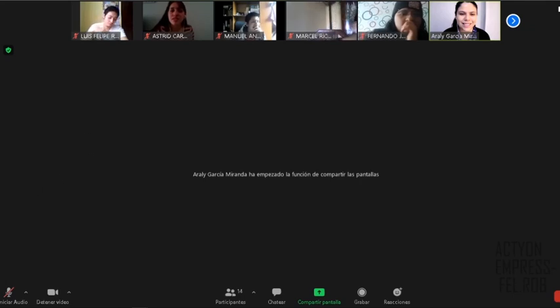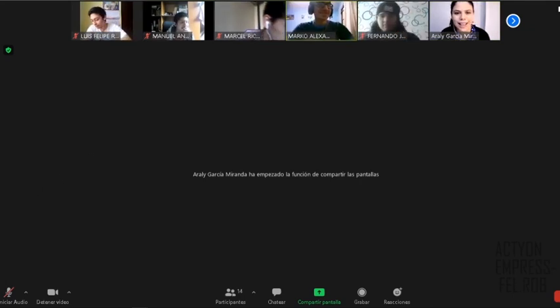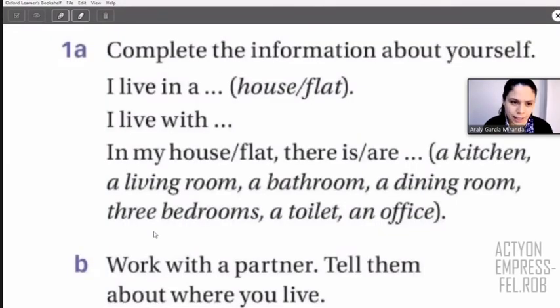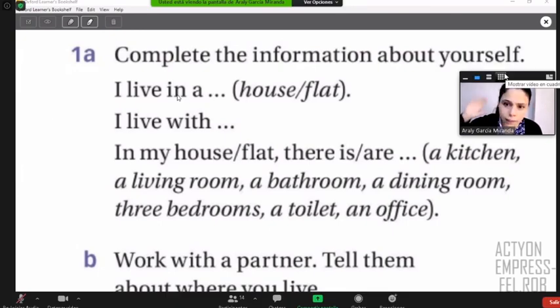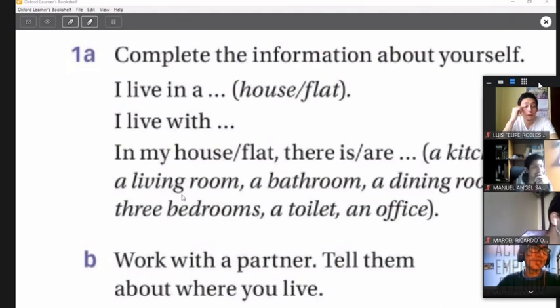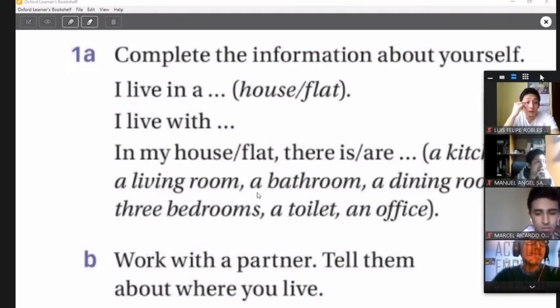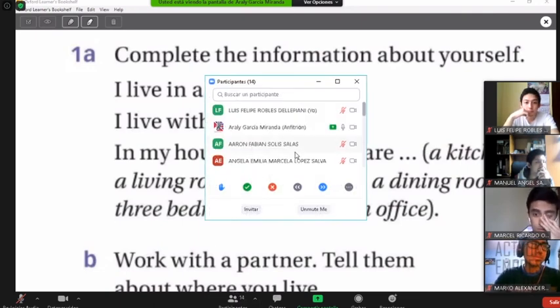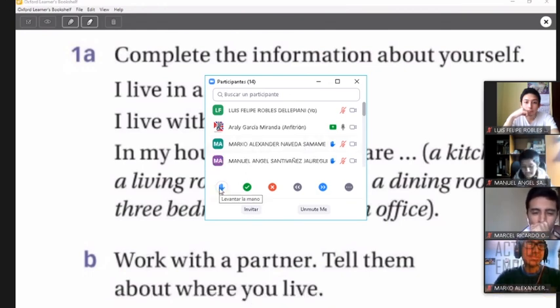Okay, so let's continue, right? Okay, class, so I need your participation. I need some volunteers to tell me about your ideas, right? So you have to tell me, remember, I live in a flat, for example. I live with people in your house. And then you say the parts of the house, right? So any volunteers to participate? Let's see. Okay, we start with Marco. Marco, tell us your examples, please.